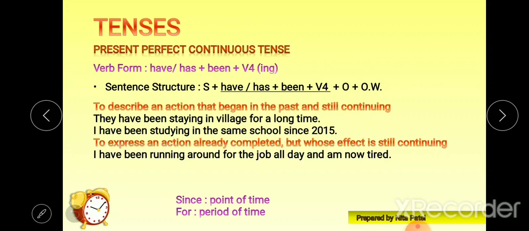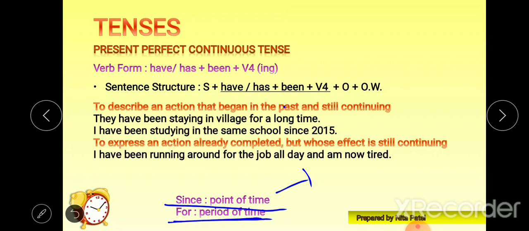Now in transformation of sentences we learn these: for and since. Again we'll revise this. Since, that means we can use since to describe a point of time. For example, since 2015, since February 2019, since 23rd March 2019, since my childhood, since my last birthday, since last Diwali. So we are talking about a point of time where the action has started.